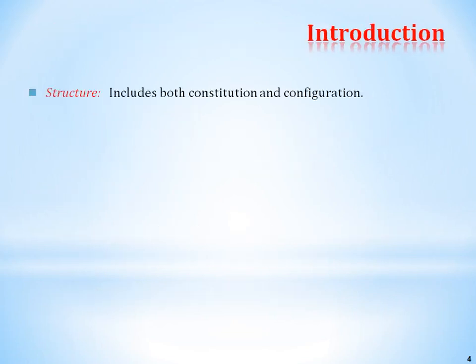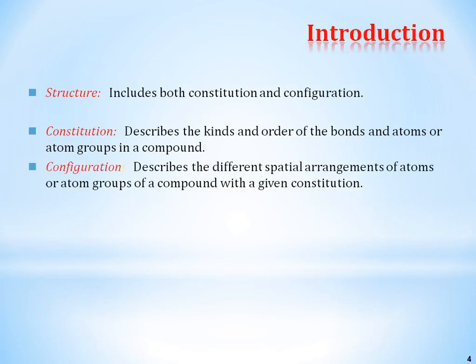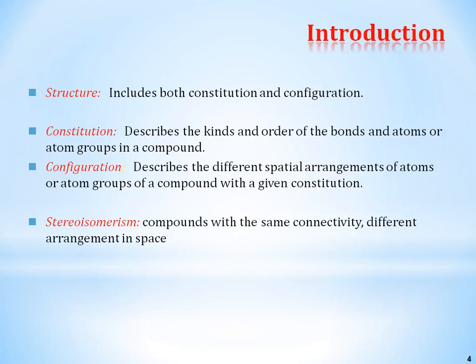There are some definitions. Structure includes both constitution and configuration. Constitution describes the kinds and order of the bonds and atoms or atom groups in a compound. Configuration is the different spatial arrangement of atoms or groups of atoms of a compound with a given constitution. Stereoisomers are compounds with the same connectivity but different spatial arrangement in space.